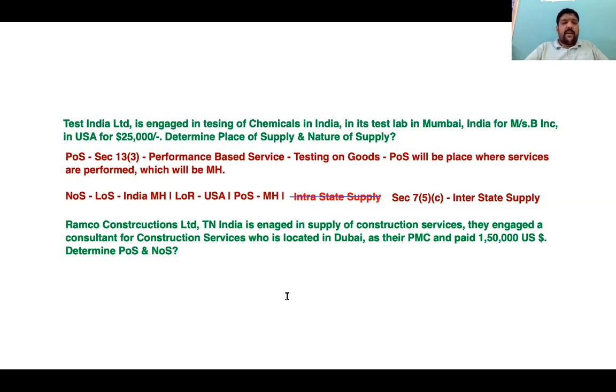All we need to determine is place of supply and nature of supply. One missing information here. One minute.